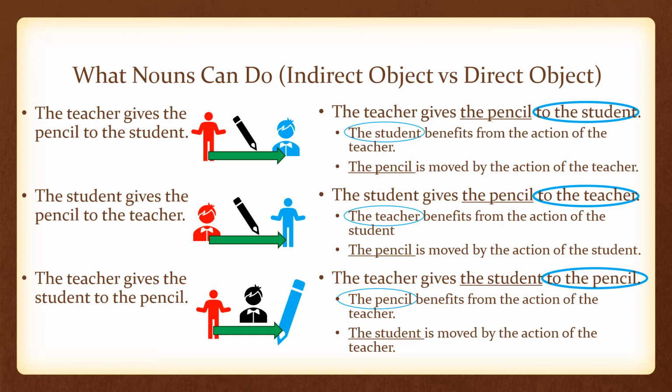In our third example, the teacher gives the student to the pencil. Now the pencil benefits from the action of the teacher because now the pencil has a student and that's a benefit. And the student is the direct object because the student moves from the teacher to the pencil, being directly acted on.